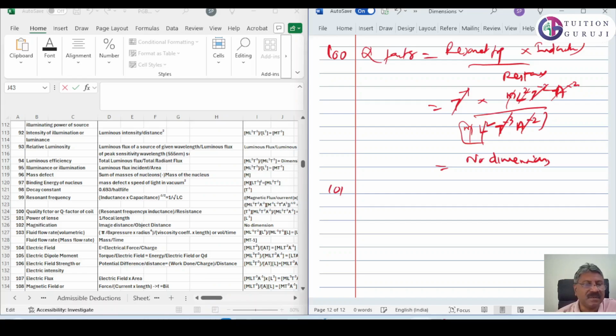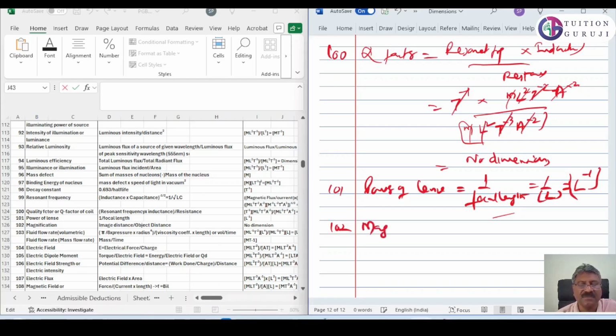Now 101 is power of lens. Power of lens is actually 1 by focal length. So it's a length only, 1 by L actually. It means L raised to minus 1. Now 102. 102 is magnification. Magnification means it's a ratio for the same quantity, so this has no dimension. Magnification will not have any dimension.